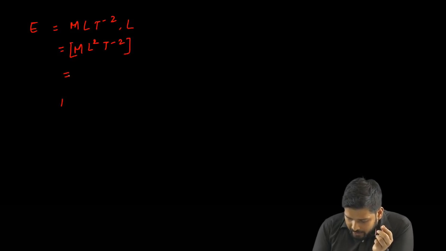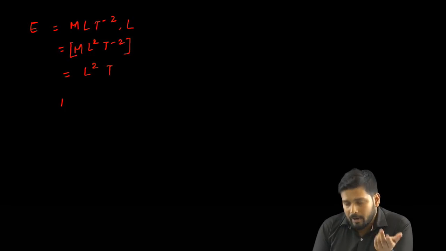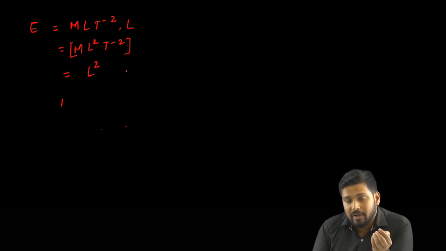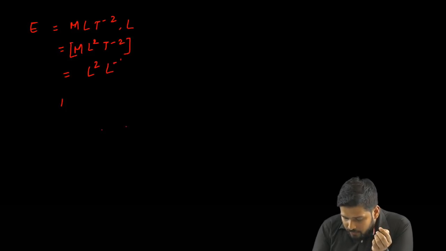So I can write this as L to the power 2, and T to the power minus 2 will become L to the power minus 4, so this will be minus 4. So I have written m, the dimension of m is 0, so I need not write that m. I'll write L to the power 2, and T to the power minus 2 can be written as L to the power minus 4.